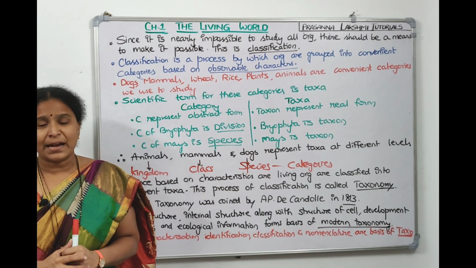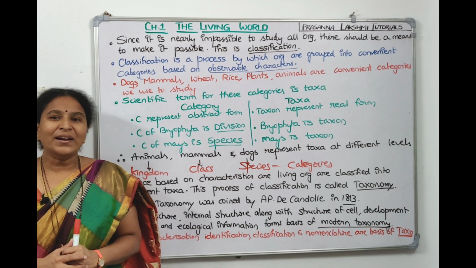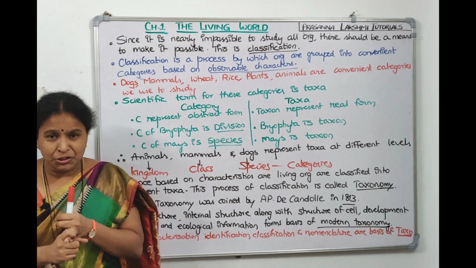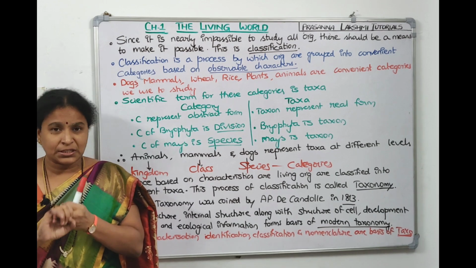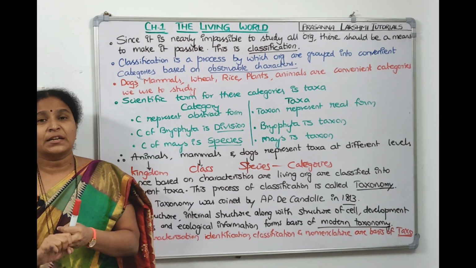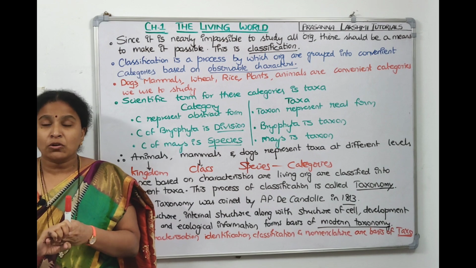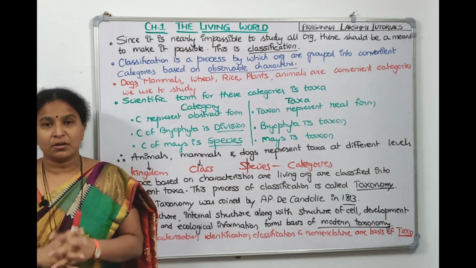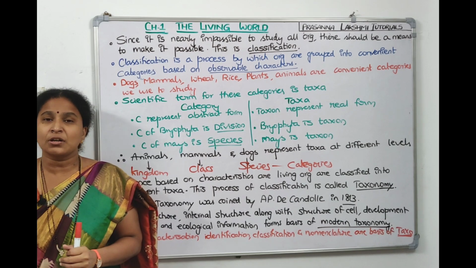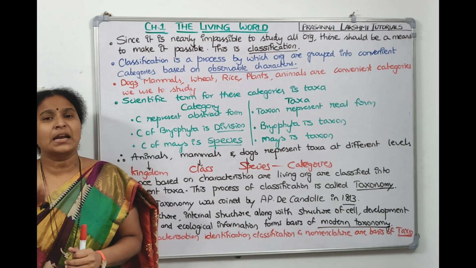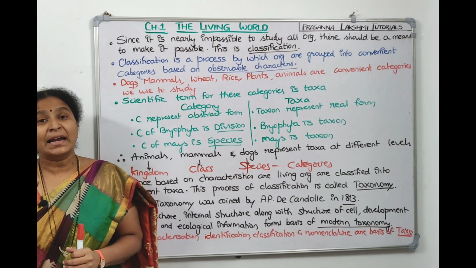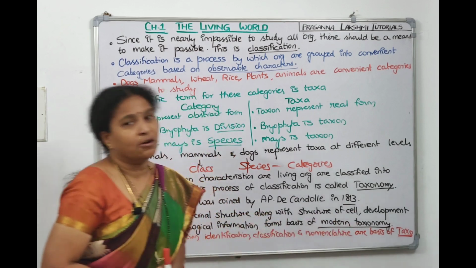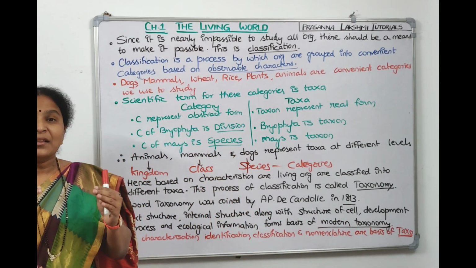If we have to do modern taxonomy, we have to look at the characters. What characters are we looking into? External structure, internal structure, structure of the cell, and development of the organism. Not only that, evolutionary relationships also will make the basis of modern taxonomy.